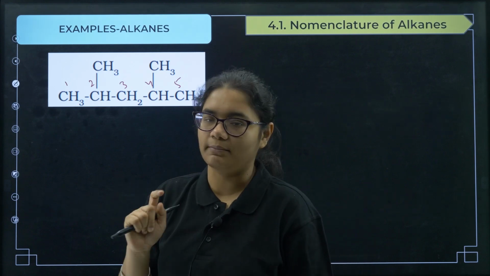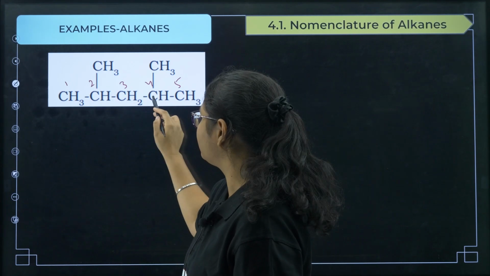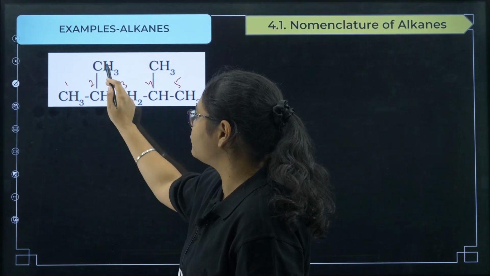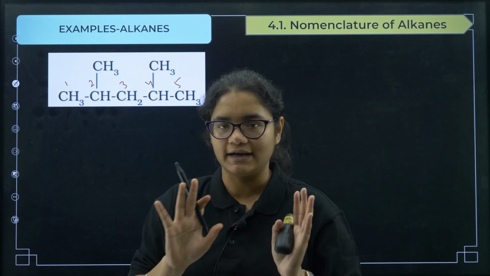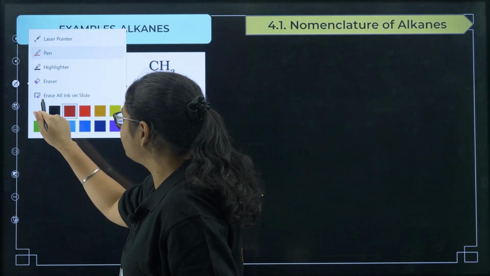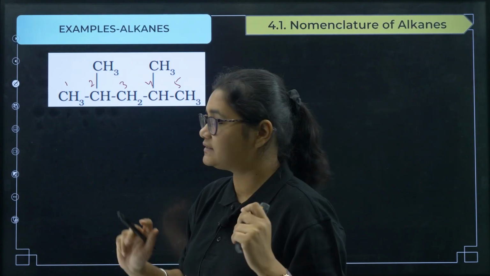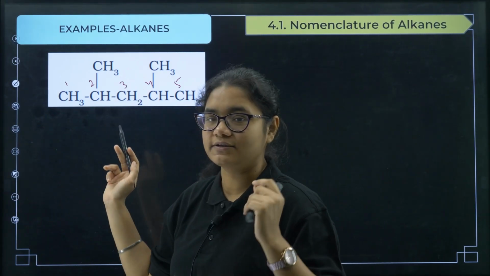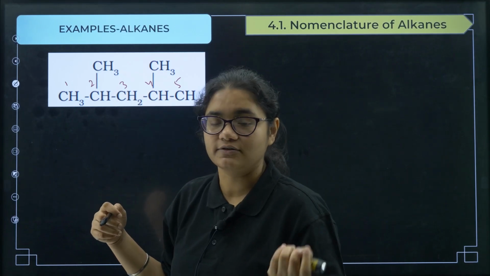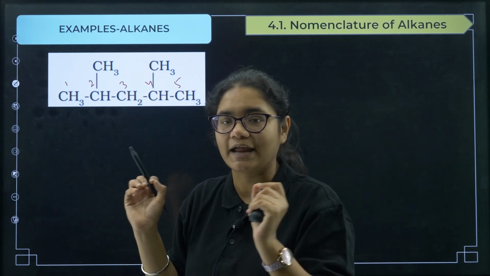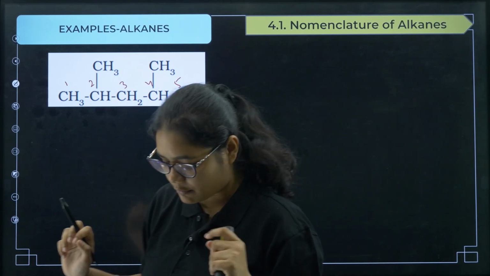The second thing is to number them, 1, 2, 3, 4, 5. If I number from this side also, it will come the same, 1, 2, 3, 4, 5, and on the second and fourth position you will get methyl groups. So whether you number from this side or from the other side, it is the same. Now the third step is to identify the substituents. Here only 1 carbon substituents are there, so this is a methyl group. But you see, methyl is present 2 times, so you have to use the word di. And on which positions is it present? 2 and 4 positions.